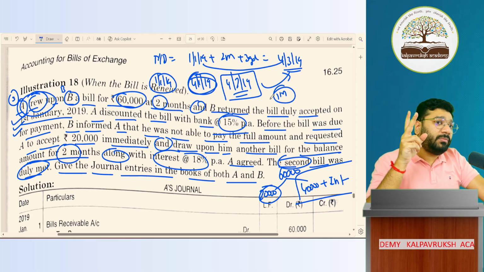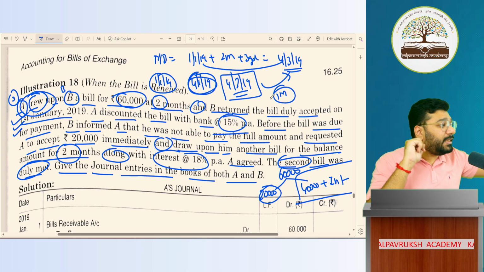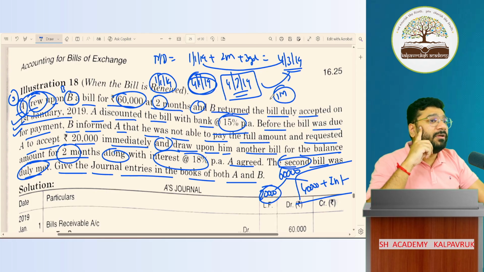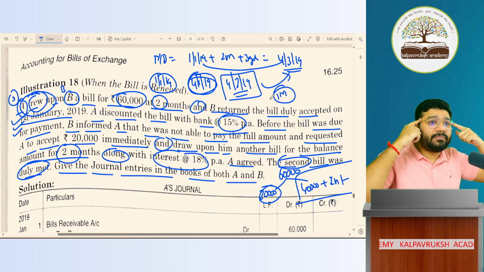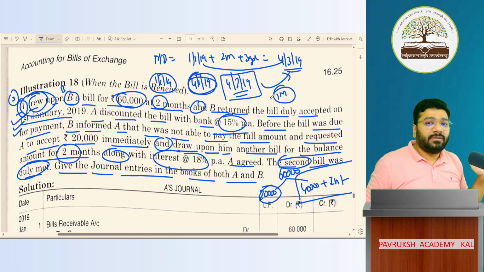Do they not know that interest has to be calculated only for the proportionate period? They know the concept, but still they made this mistake and they'll term this as a silly mistake. So when does a silly mistake happen? When you have not read the question 100% with a conscious mind, when you have not applied your mind 100% there, then this mistake happens. And what will you term this as? In the error, we term it a silly mistake. So a silly mistake happens because you have not been careful in the examination.